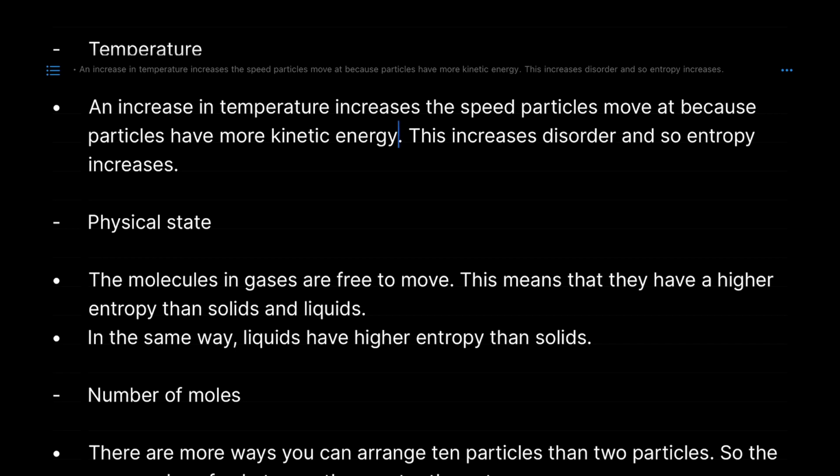If you increase temperature, particles have more kinetic energy, and therefore they'll move faster, and therefore they will collide more. But what's actually more important is that when they're moving faster, they're more likely to be disordered, and so entropy would increase, right?